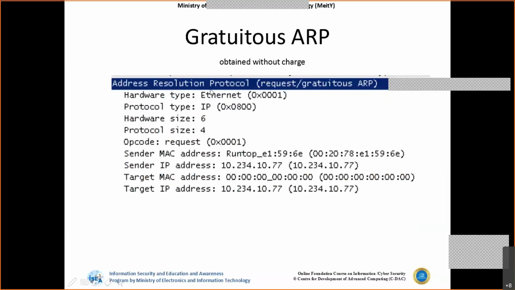But from a security point of view, whenever we are trying to capture packets on the network, if you see a lot of gratuitous ARPs, then be cautious, because gratuitous ARPs can also be used by attackers to change the MAC address of the systems. So in that case, we also need to have a look. That is why we have put this particular point in the slide.